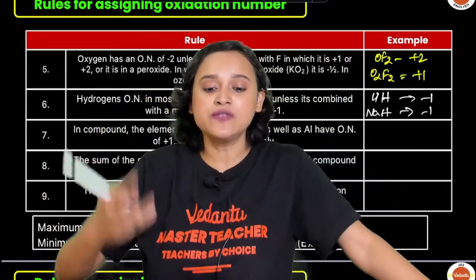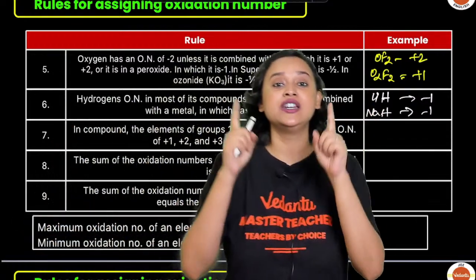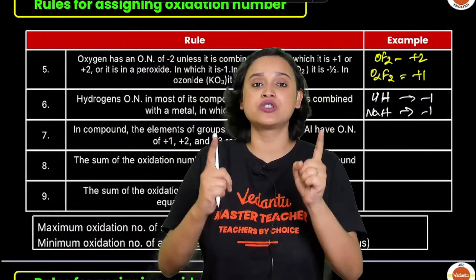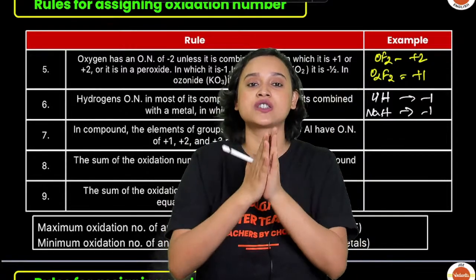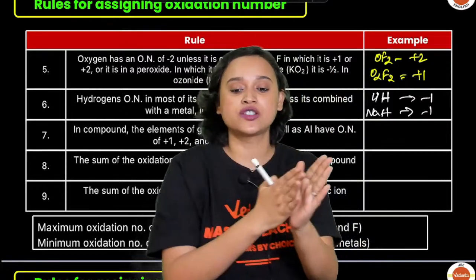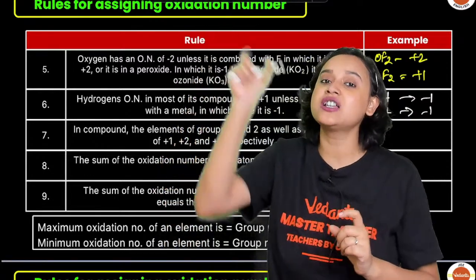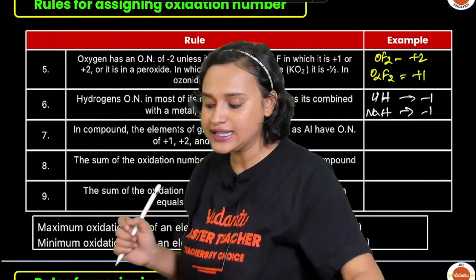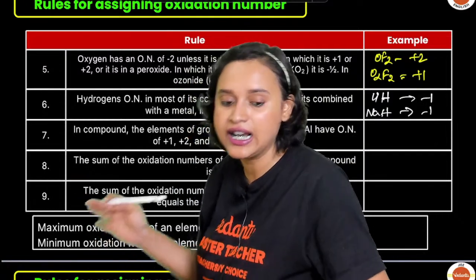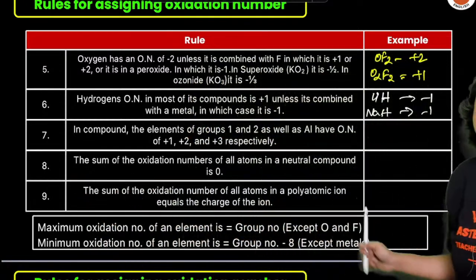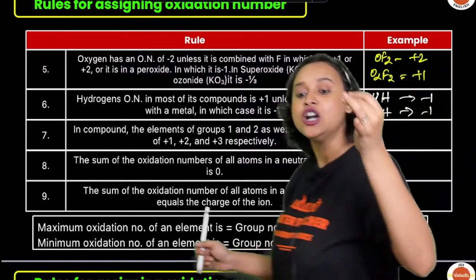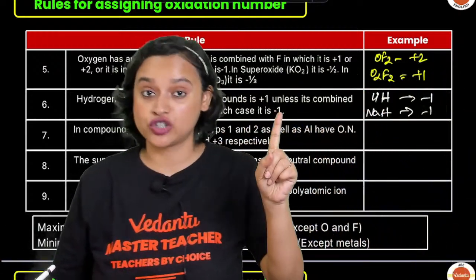Yes. Now, the sum of the oxidation numbers of all atoms in a neutral compound: if the compound is neutral, guys, it is supposed to be 0. And the sum of the oxidation numbers in a polyatomic ion will be equal to the charge that you have, everyone. Am I making sense, everybody? This is clear? Great.